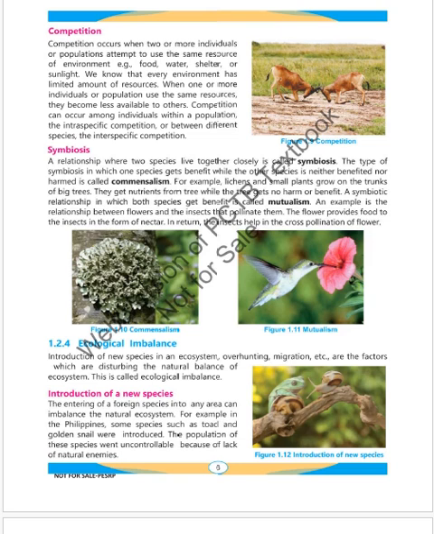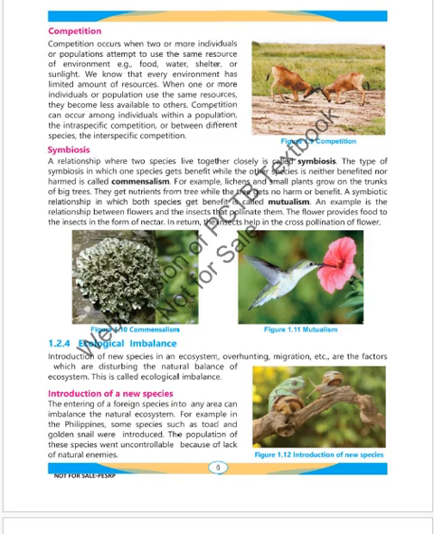We know that every environment has a limited amount of resources. When one or more individuals or populations use the same resource, it becomes less available to others. Competition can also occur among individuals within a population, called intraspecies competition, or between different species, called interspecies competition.